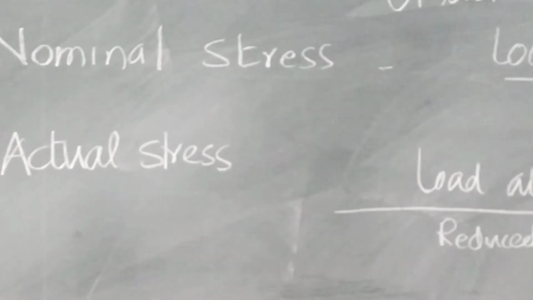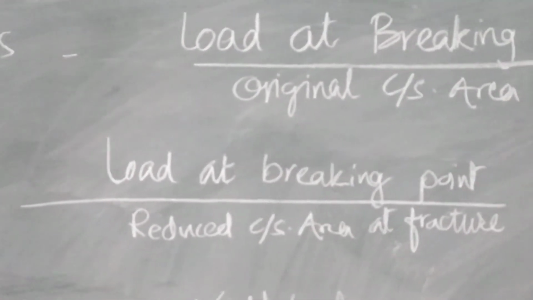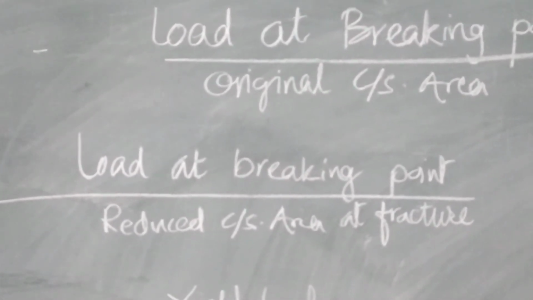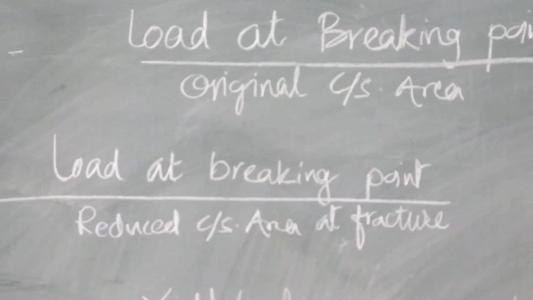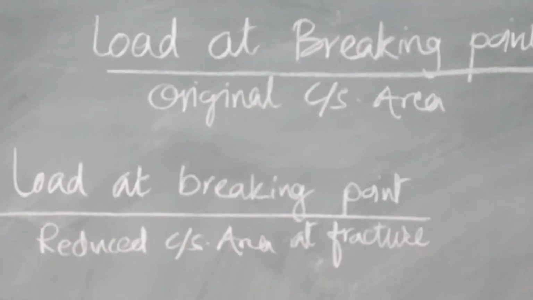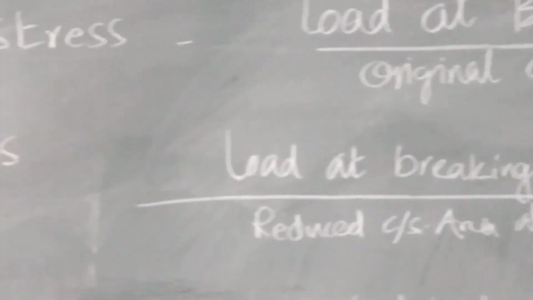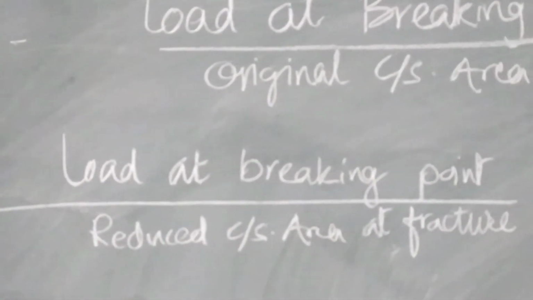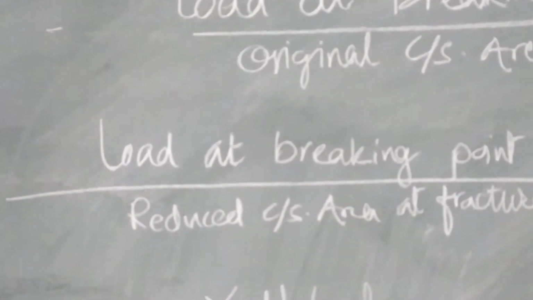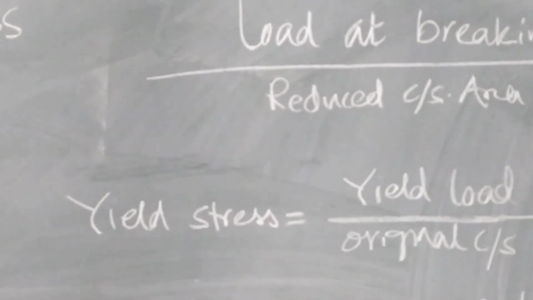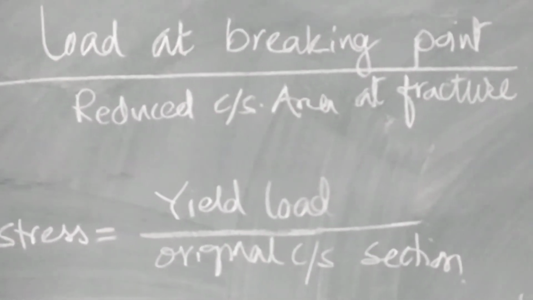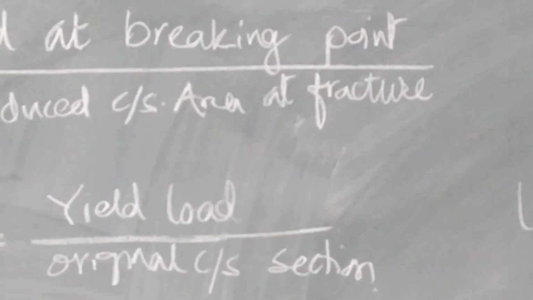Actual stress is equal to load at breaking point divided by reduced cross sectional area at fracture. We have seen that at fracture there is a cup and cone formation. So, actual stress is load at breaking point divided by reduced cross sectional area at fracture. Yield stress is yield load divided by original cross sectional area.